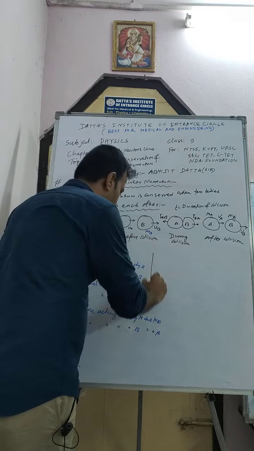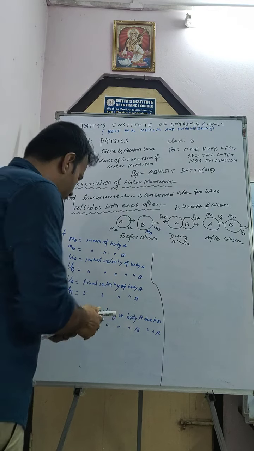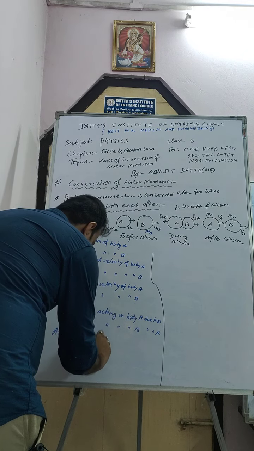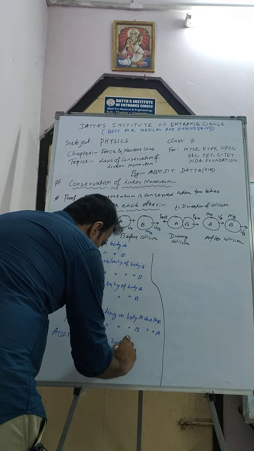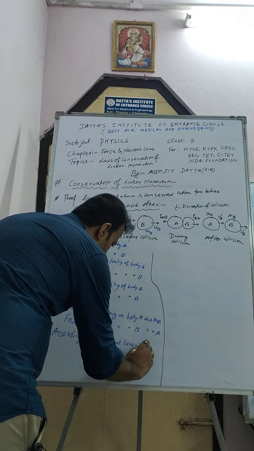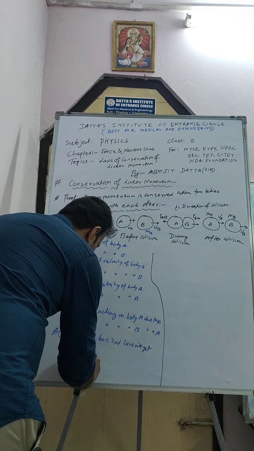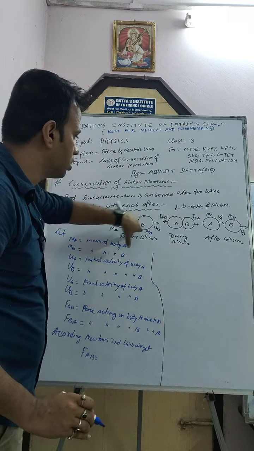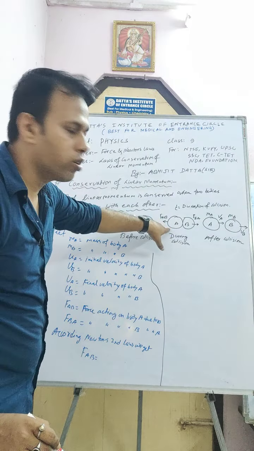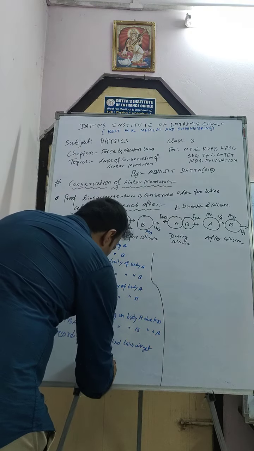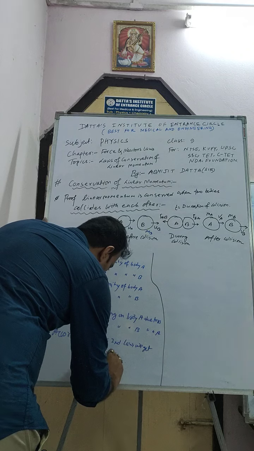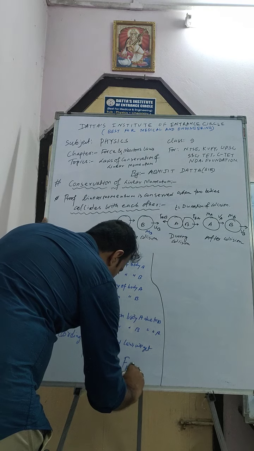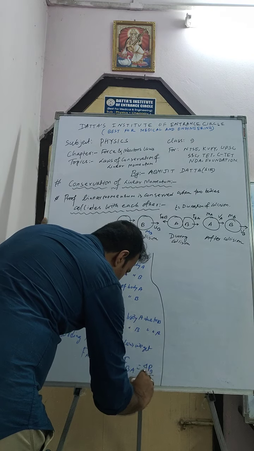Now according to Newton's second law, we get FAB equal to the rate of change of momentum of body A, that is del PA by T. And FBA, the force applied on body B, equal to del PB by T, right?